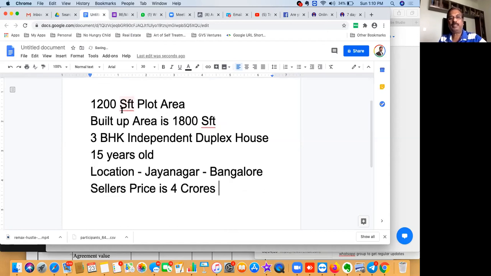So the best way to see is, first you need to go to 99acres and understand, or you can even go to Google. Just go to Google.